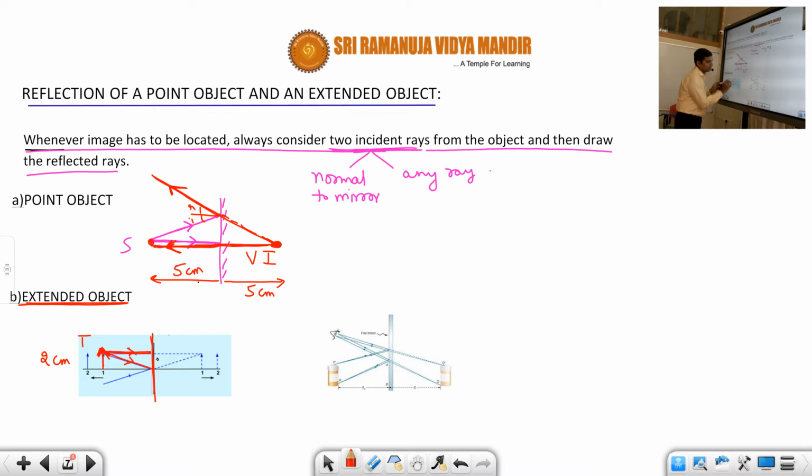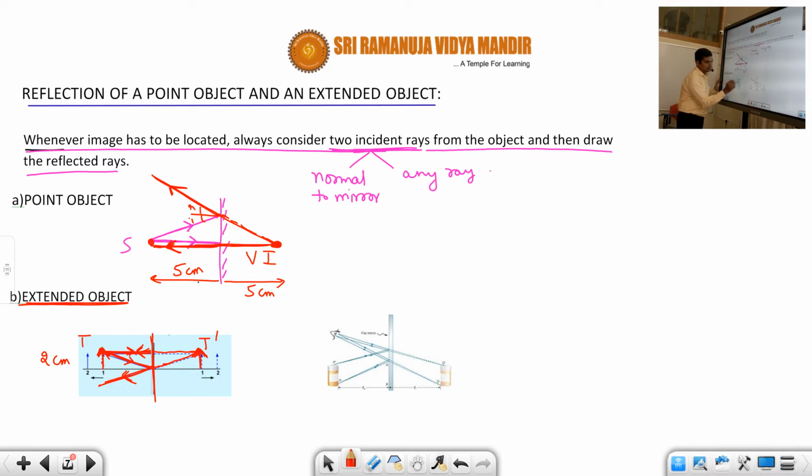Now what will happen? The ray that is incident normally on the mirror will reflect back in the same direction, and the other ray will reflect according to the law of reflection. These two are called the reflected rays. When you extend them back, these rays will meet at one point. That point is called the image of this point, t dash.